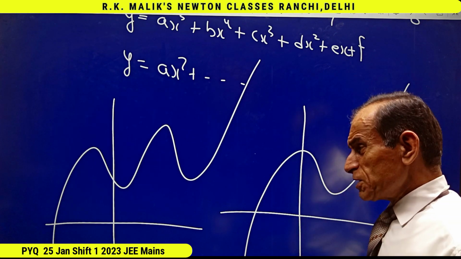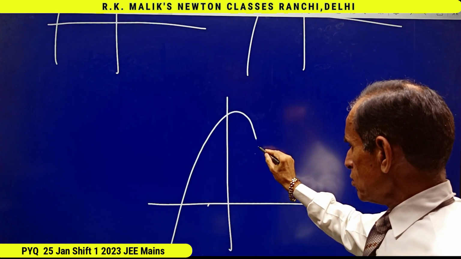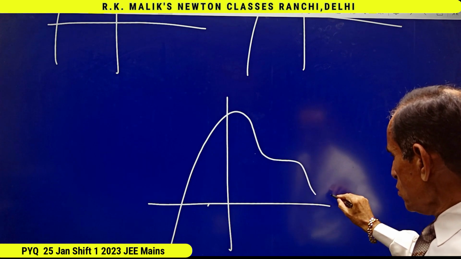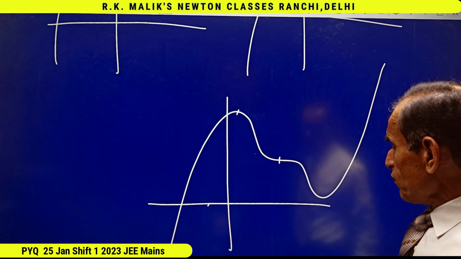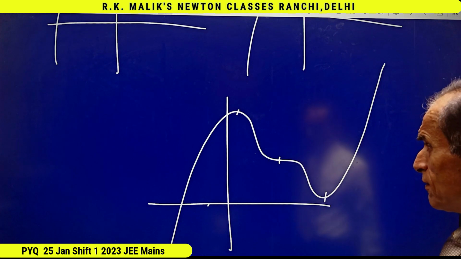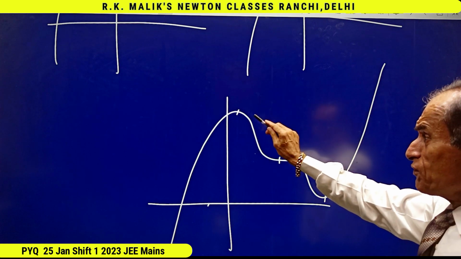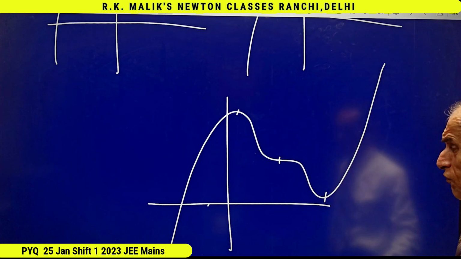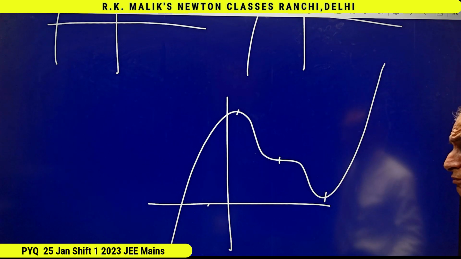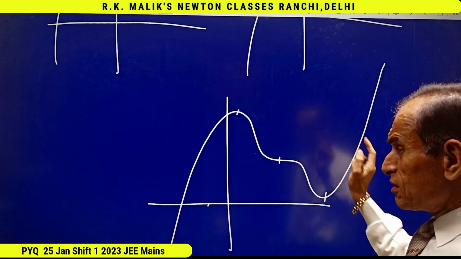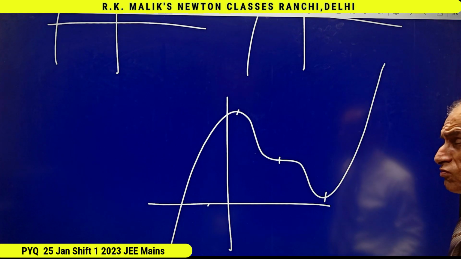After maxima, maxima can never come. That is, a graph may be of this type also. It is maxima. This is a point of inflection and this is a point of local minima. That is, I mean to say, after maxima, either a point of inflection comes or directly minima comes. After maxima, directly the maxima can never come. This is valid for every continuous function.